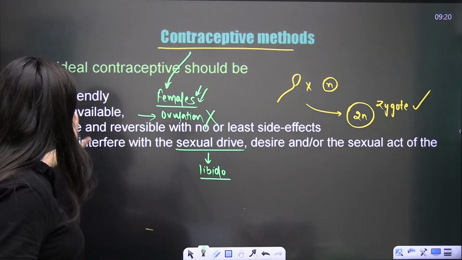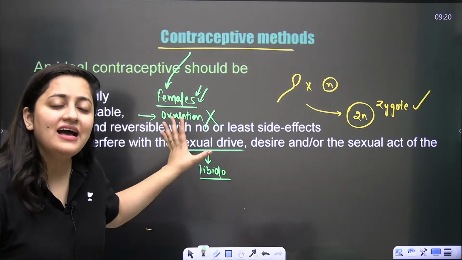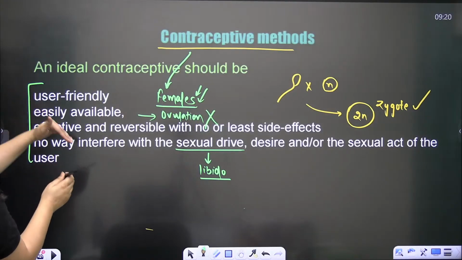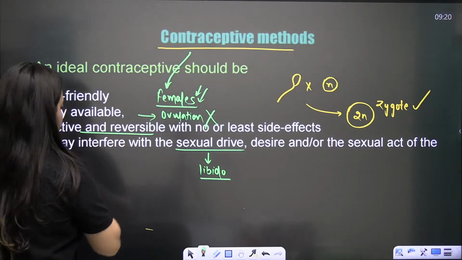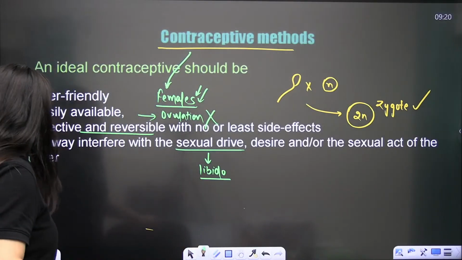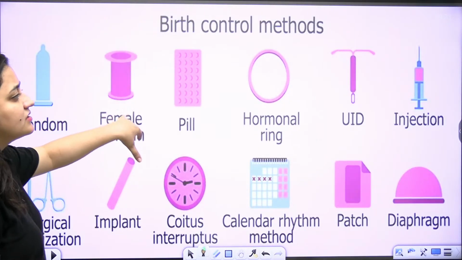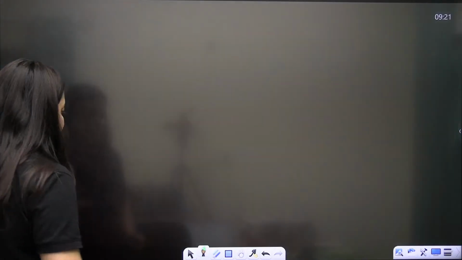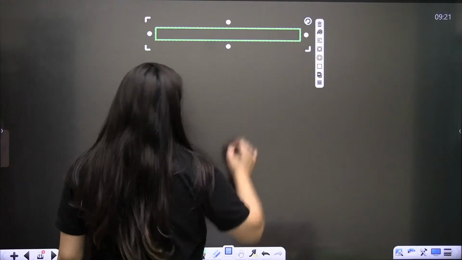Clear? So this is what we need to take care of. These are the ideal contraceptive devices, which have fewer side effects, are user friendly, easily available, reversible, and should not interfere with the sexual drives. Now, when you talk about birth control methods, there are so many methods. I have already discussed that with you, and let's have a quick revision of it.